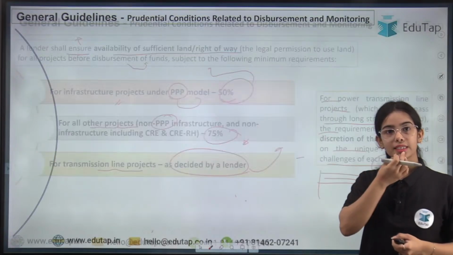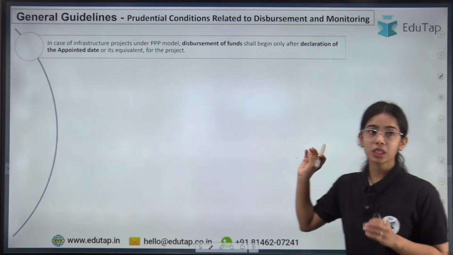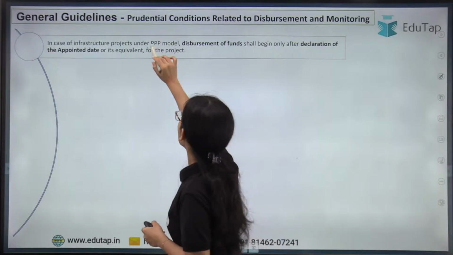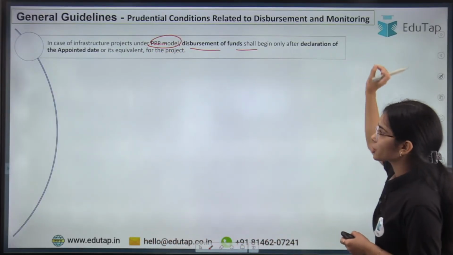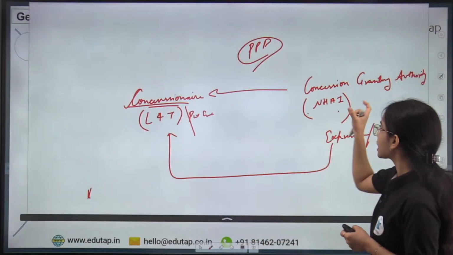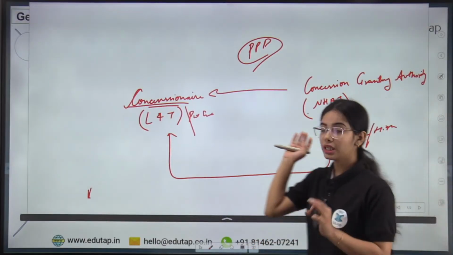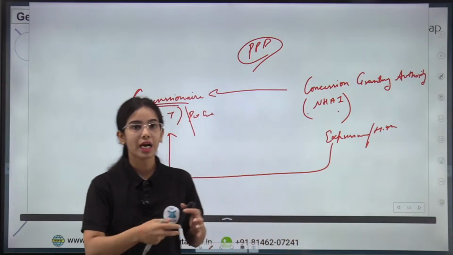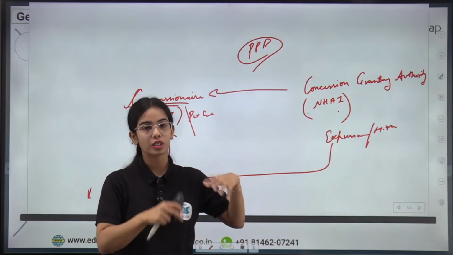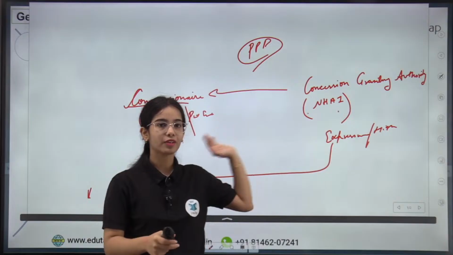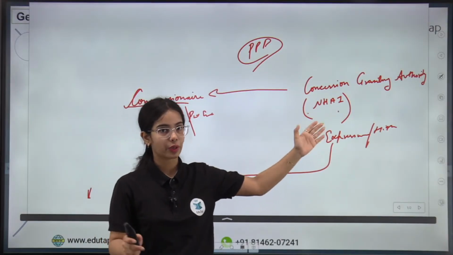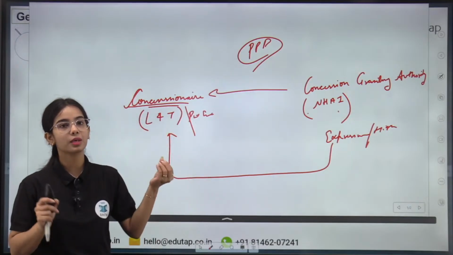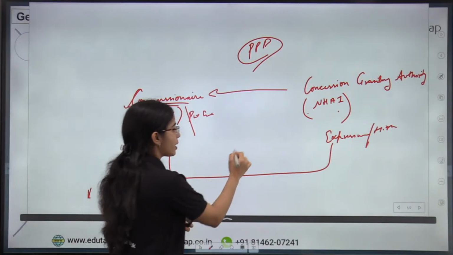Okay, next is, in case of infrastructure projects under the PPP model, the disbursement of funds shall begin only after declaration of appointed date. So the concession granting authority has done the bidding so that the private entity can be chosen for this kind of expressway project that can work with the National Highway Authority of India. Okay, now let's say L&T has won the bidding, but now there is an appointed date.